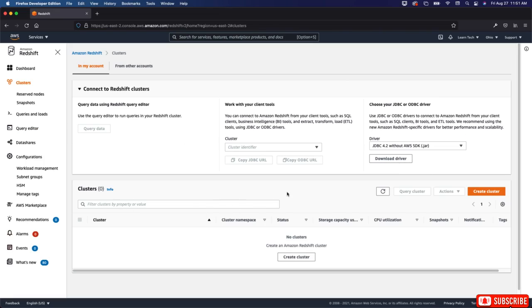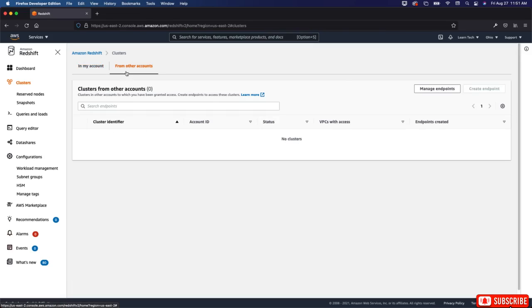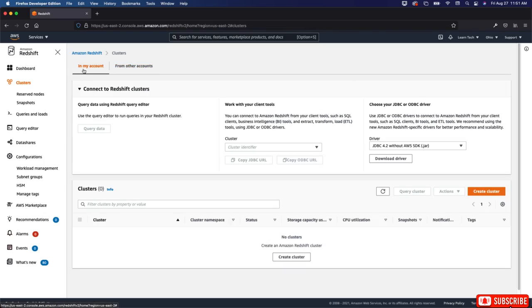Then you have clusters down here, okay? And you can also do it from other accounts. So clusters and other accounts to which you have been granted access, create endpoints to access these clusters. So you can work with that here in my account and from other accounts as well.